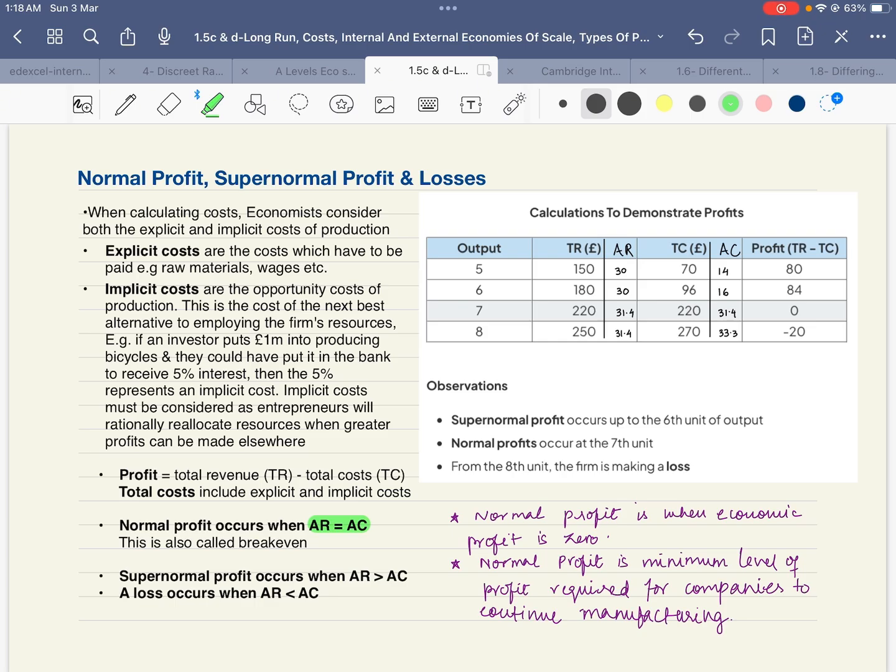If we look at this table, we can see average revenue is equal to average cost at the 7th unit, whereas at the 8th unit, average cost has exceeded average revenue. At this point, they are making a subnormal profit, and at these points, 5 and 6, they are making a supernormal profit because average cost is way below average revenue.